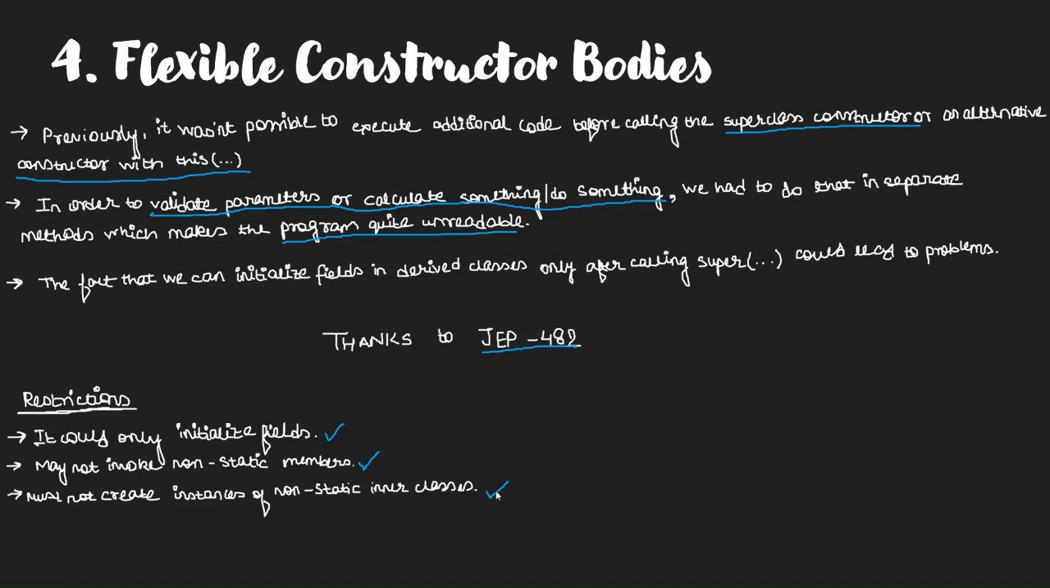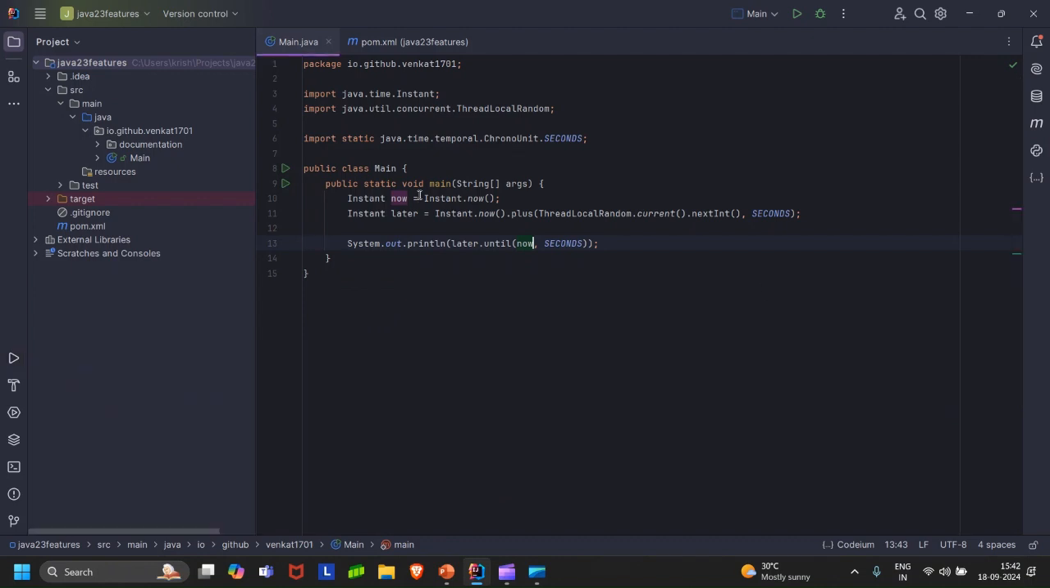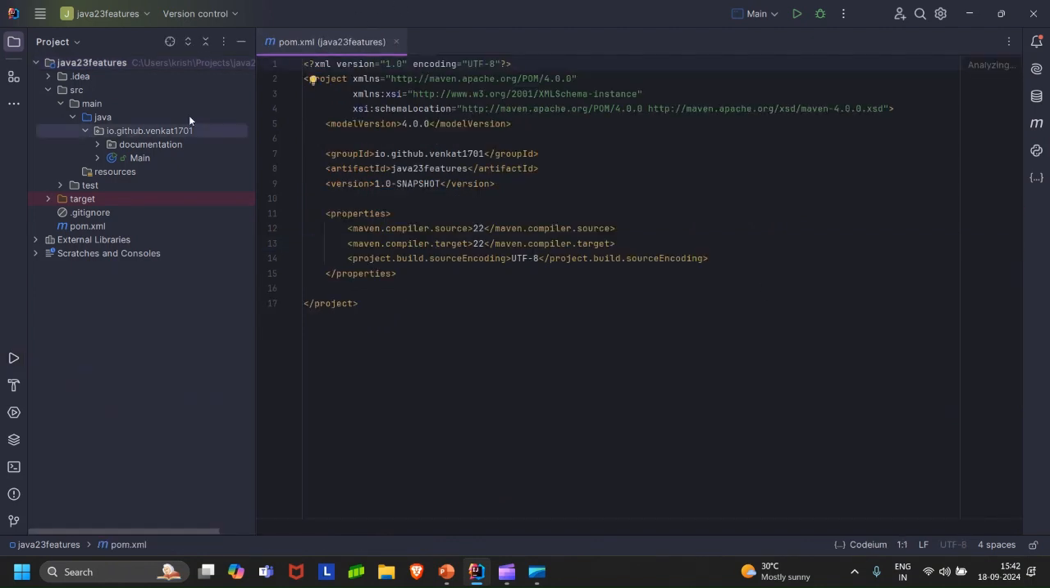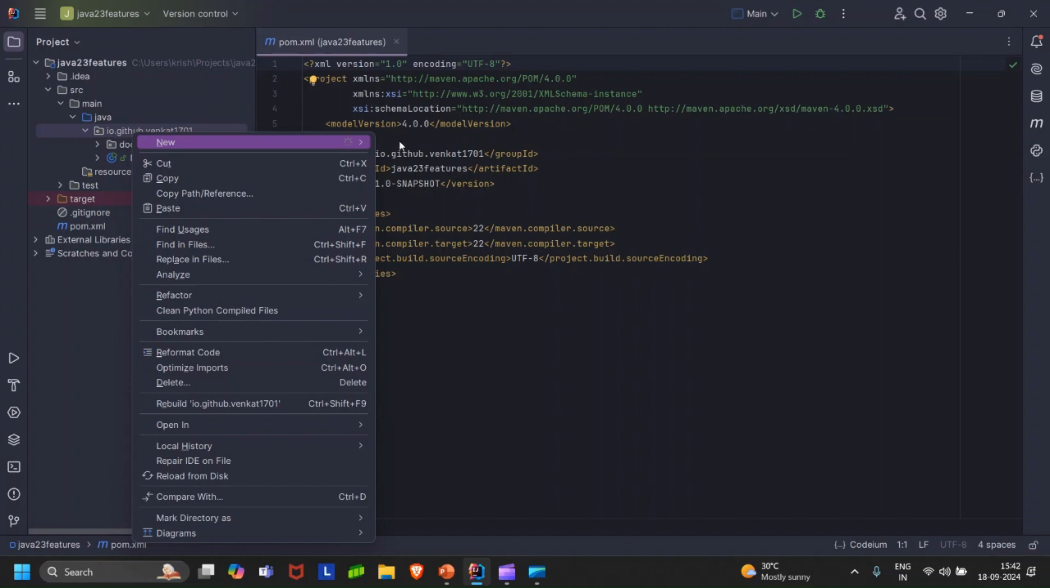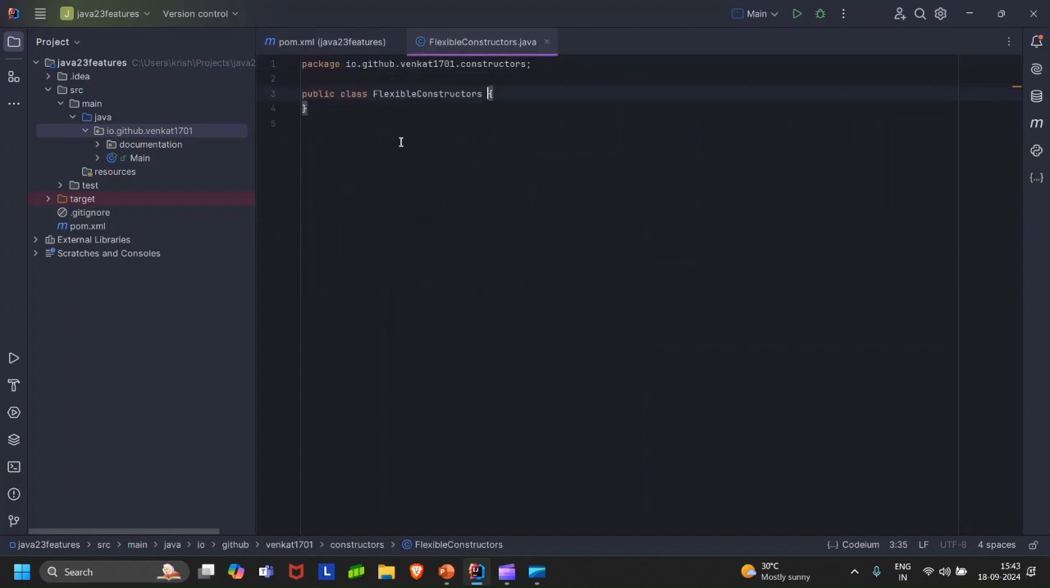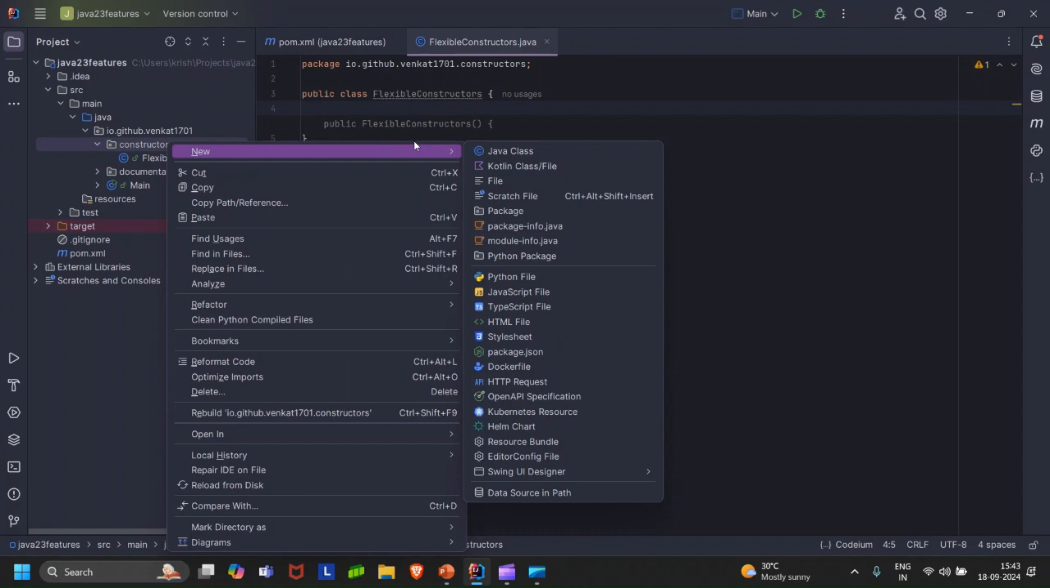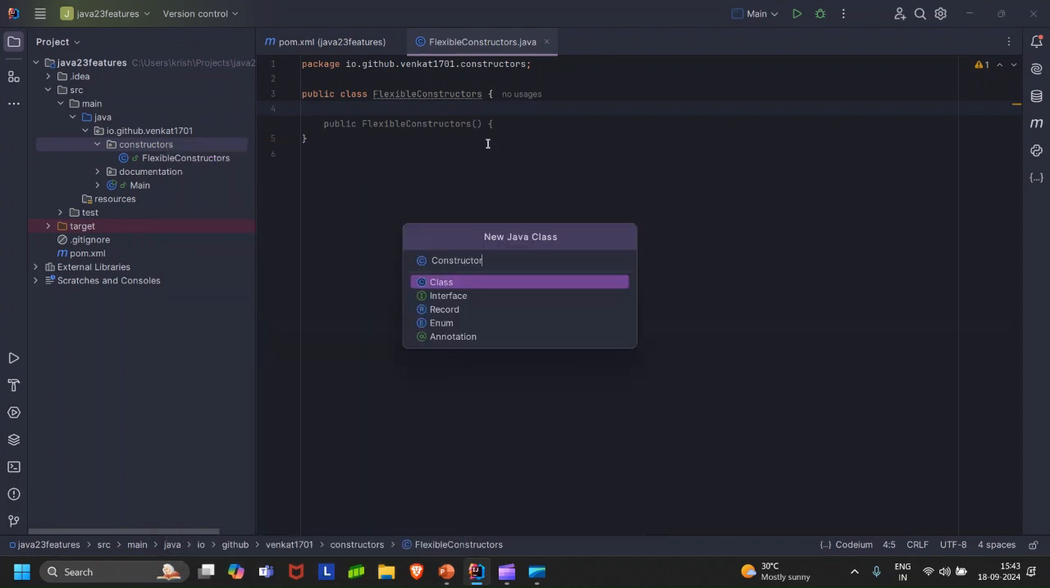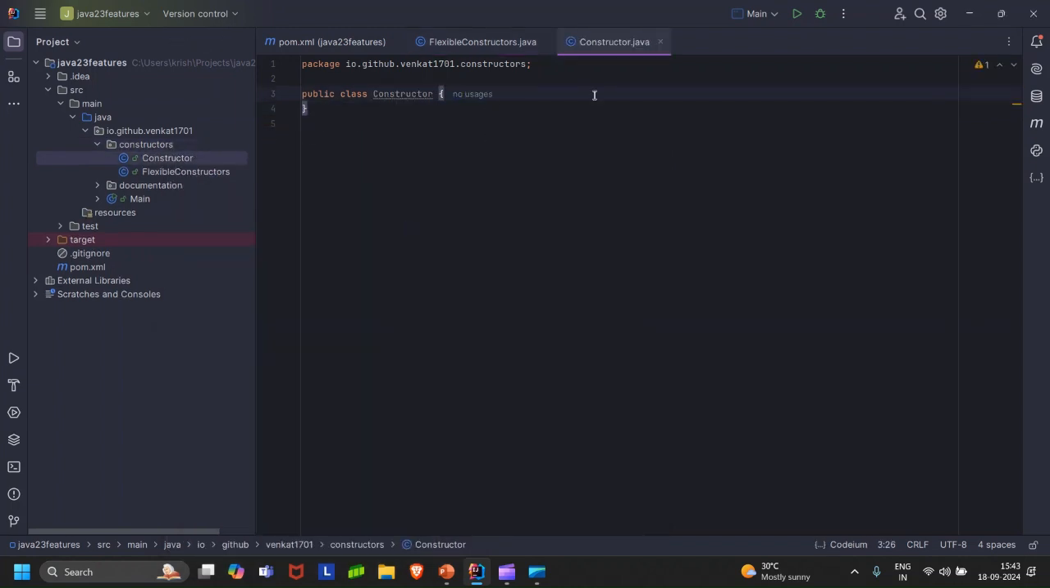Let us see how we will do this. Let's go back to IntelliJ. I'll create a new class, and within this class, let's say I'll have a constructor here. Here I have a private field, let's say color. This is the AWT Color that we know about.